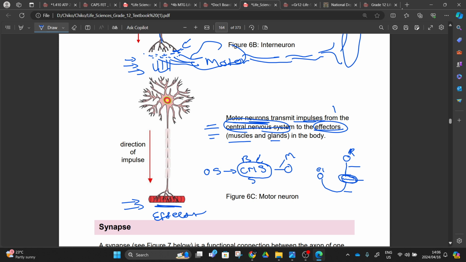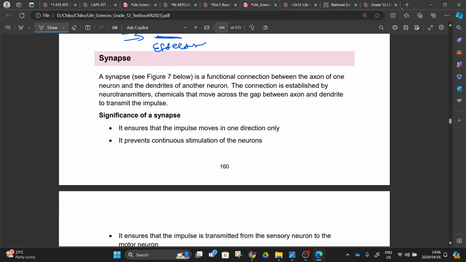I was talking about the synapses and the neurotransmitters. With this neurotransmitter, you will agree with me that these two cells don't meet. These three cells, sensory neuron, interneuron, and the motor neuron, don't meet. They release neurotransmitters, and another neuron is picking up those neurotransmitters. And this gap here, we call it a synaptic gap. Let's go and study about it. This gap is called a synapse.